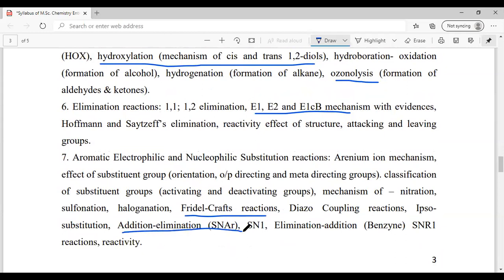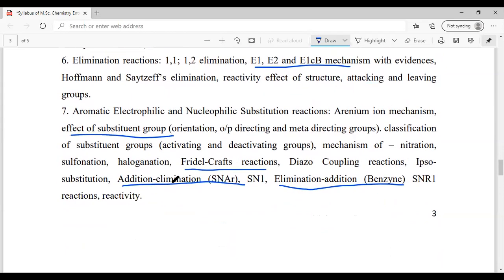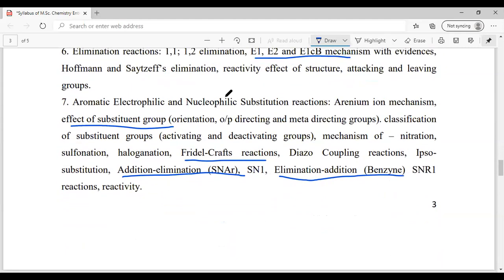Then addition-elimination. Mostly one question about benzene would be asked. I am very sure one question about benzene would be asked. So the elimination-addition reaction is very important. And also the effect of substituent groups, which is about ortho-para groups and all these things, like the activating and deactivating groups. These are very important in the part of aromatic electrophilic substitution.